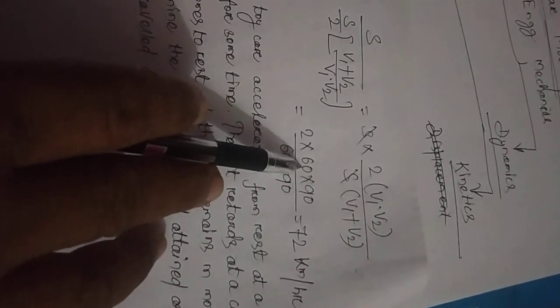This is the mathematical formula for the average velocity. Now we put the values: v1 is 60 km per hour and v2 is 90 km per hour. So we get 72 km per hour. So these are the two problems. Now the third problem, you have to do the solution.